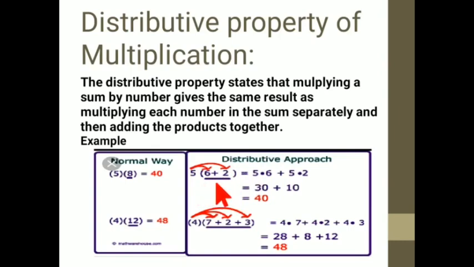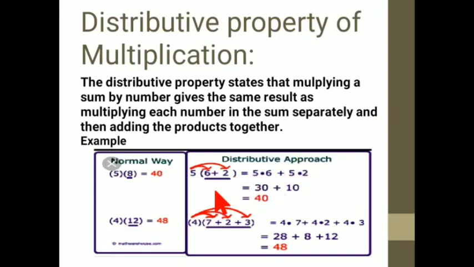This 6 plus 2 is a sum of 8, right? So that's why the sum term was there, which is here 6 plus 2, in which 8 was distributed in the form of 6 plus 2. So when you do this, what will happen? This red arrow will indicate that 5 will multiply with the 6 also, and 5 will also multiply with the 2, but in between there will be a plus sign. Okay, so what will happen now? 5 6s are 30, 5 2s are 10, now 30 plus 10 is 40. Sometimes we don't know the multiplication. This is for those people who don't have a proper knowledge of division and multiplication.